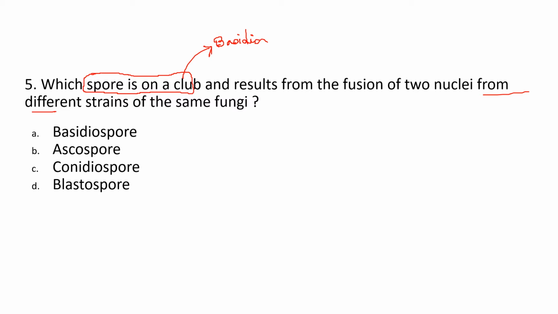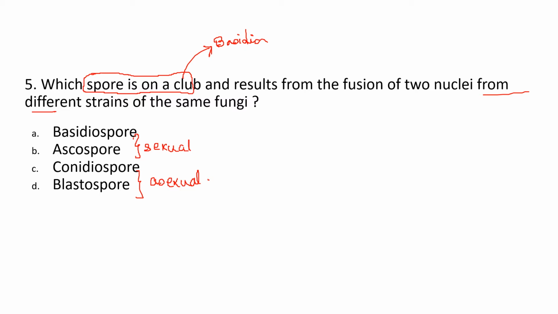Now they have given 4 options: Basidiospore, Ascospore, Conidiospore, and Blastospore. Let us say that options C and D, Conidiospores and Blastospores, are spores from asexual reproduction, and the Basidiospores and Ascospores are from sexual reproduction.